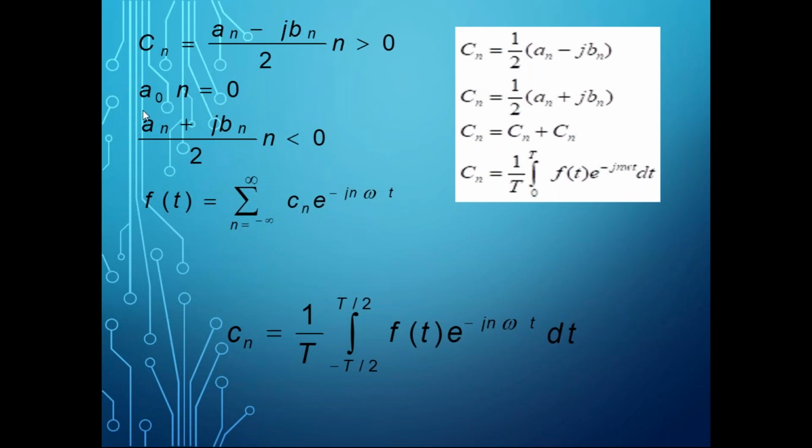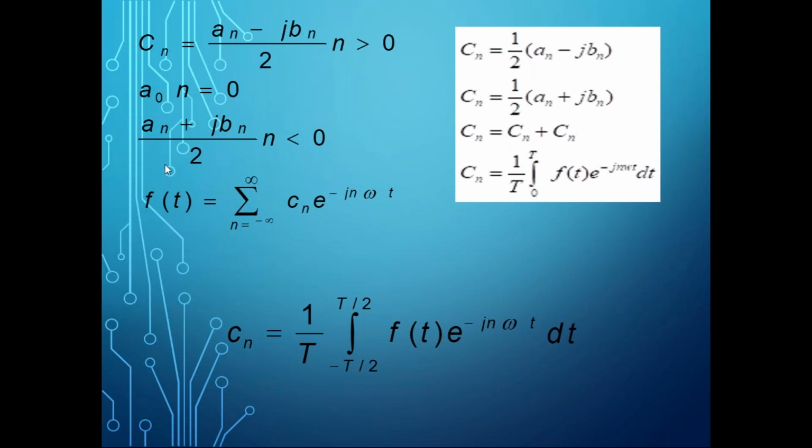Please try to understand, your c0 is nothing but a0. And similarly, an plus j bn when n is less than 0. That means for positive values of n, Cn is an minus j bn by 2, and for negative values of n, your Cn is an plus j bn by 2.